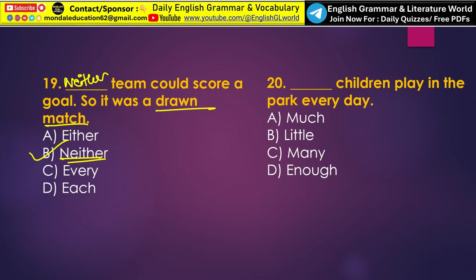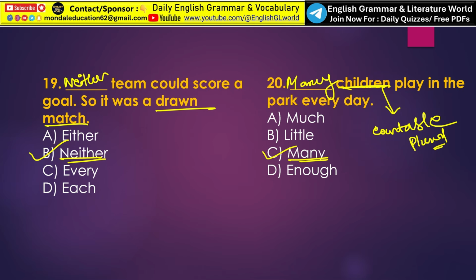Okay. Next, dash children play in the park every day. So here children is countable plural. Okay, so before countable plural, the determiner many is used. So many children play in the park every day.